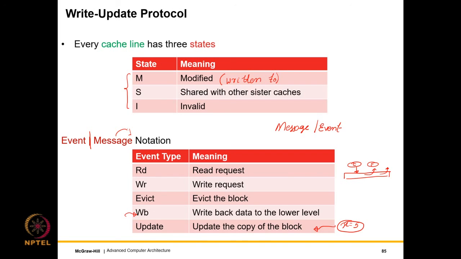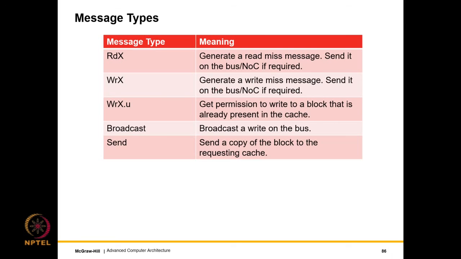So it is possible that one variable might be present in many caches. And so then the state machine needs to run on all those cache lines. There are several kinds of messages that can be sent on the bus. So when we later on extend this protocol to the NOC, we will also have the same message format. So RDX is a read miss message. So we send it on the bus or NOC if required.